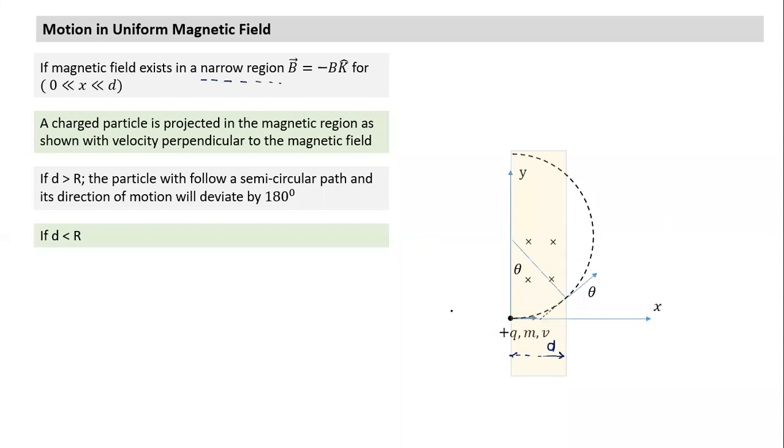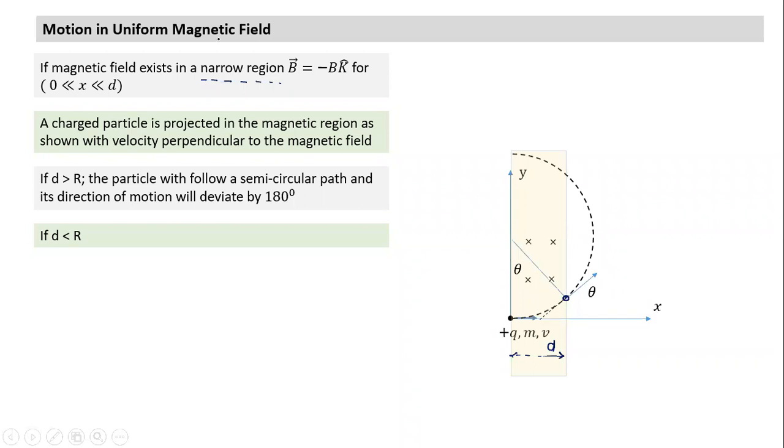Let's understand. In this case, again, I am taking something similar, so don't worry about the sign. Again, a charge q, mass m, in field B, is projected along the x-axis. If it is a cross field, the force will act towards the left. Had the magnetic field existed in the entire space, this particle would have continued in circular motion. As it is projected from here, until it is moving in the magnetic field, it experiences a centripetal force because of the magnetic field. Moment it comes to this point, will it keep having circular motion? It will have tangential motion.